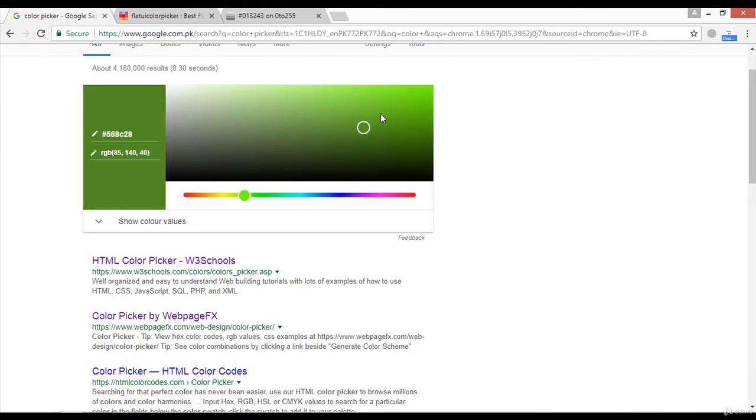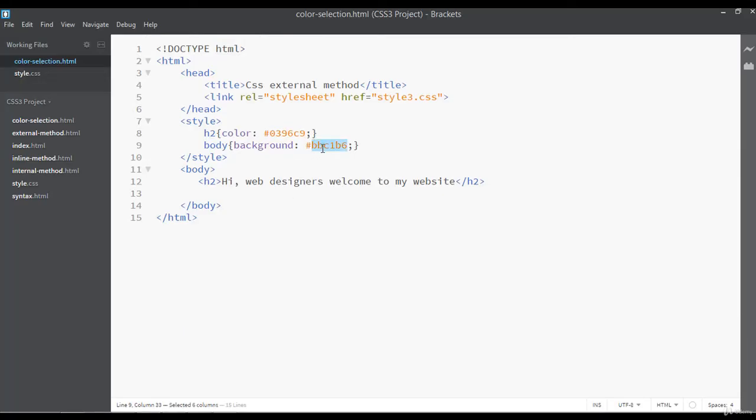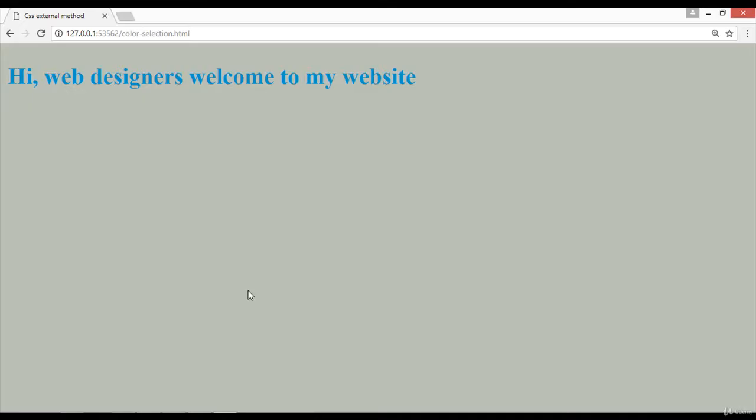So if you want any other color like green, just something like this, you can just select from here, Control C, and you can just paste instead of this. You can save and refresh. Now we have another background color for the body. So you can change just the text color.